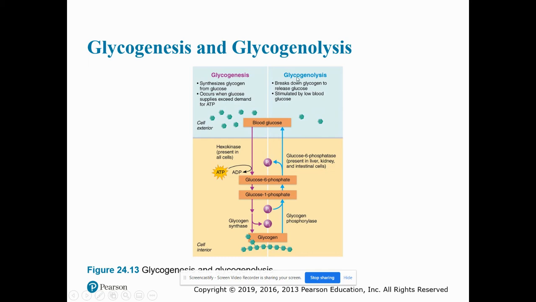The other side, we have glycogenolysis, which is the breakdown of glycogen. So we're starting with glycogen, and we have glycogen phosphorylase. And glycogen phosphorylase is going to convert glycogen to glucose 1-phosphate. Glucose 1-phosphate is then going to get converted to glucose 6-phosphate, and then glucose 6-phosphatase converts glucose 6-phosphate to blood glucose.